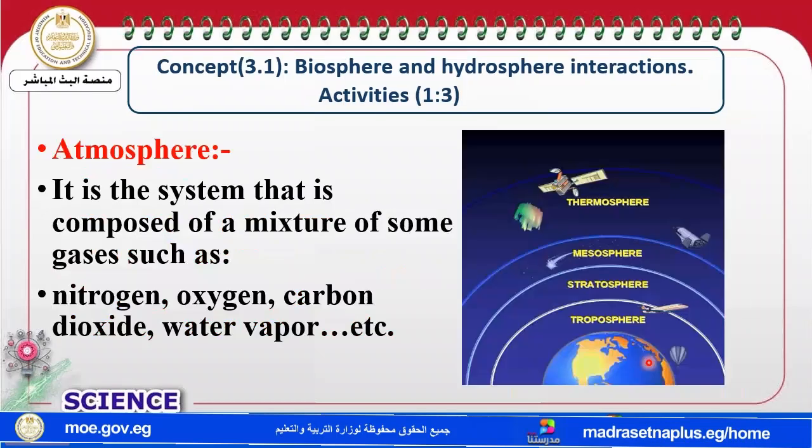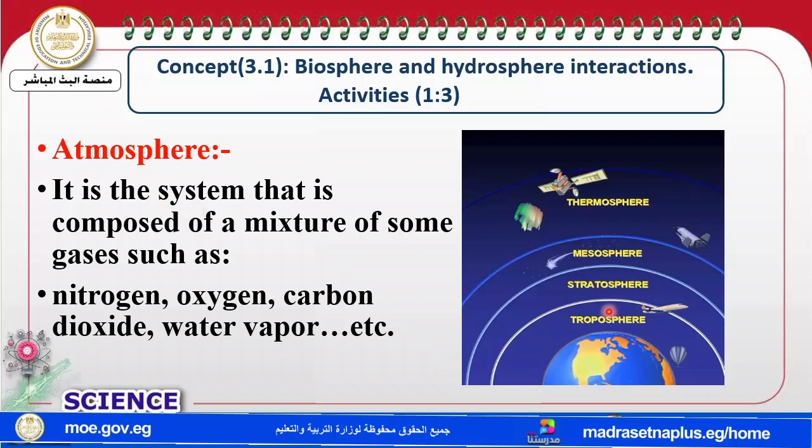Okay, what about atmosphere? Again, the word consists of two parts. The first is atmo, and the second is sphere. And the atmosphere is the system that is composed of a mixture of some gases.